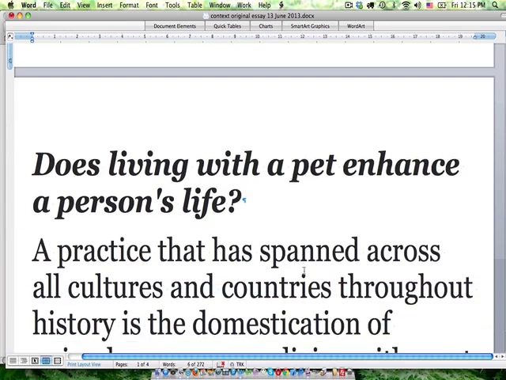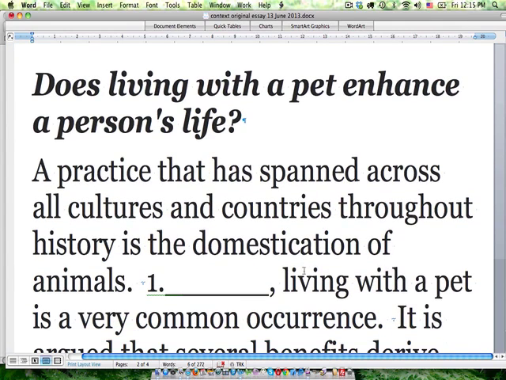Now the essay question read, does living with a pet enhance a person's life? Personally, I love these sorts of questions. I find them the most straightforward. You're asked to share an opinion. We don't have to discuss anything. We don't have to look at other people's opinions. So this is a very straightforward argument essay question, and thus we're going to respond with